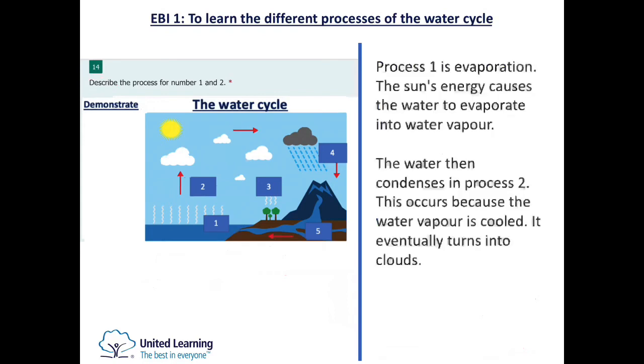I'm going to show you another model answer. So again, very similar. Process 1 is evaporation. That's when the sun's energy causes the water to evaporate into water vapor. So that's process number 1. And then process number 2 is condensation. And again, that's when the water cools down and turns into clouds. Now I'm going to remind you what process number 3 is. Process number 3, that is transpiration.